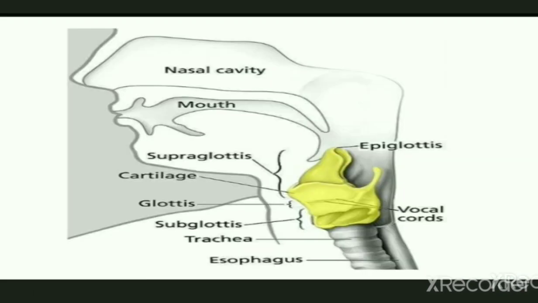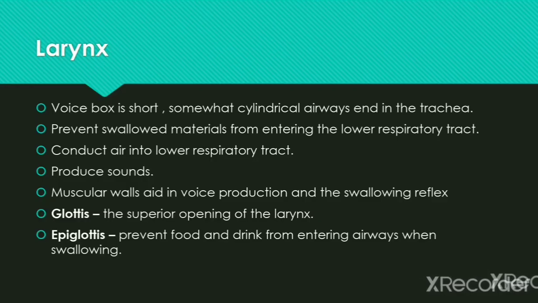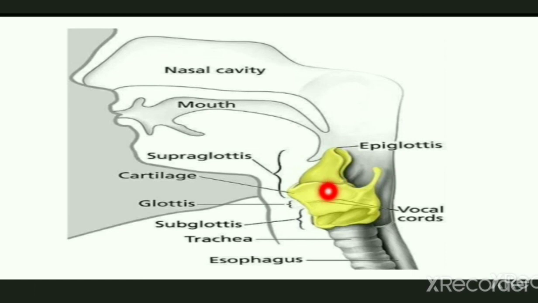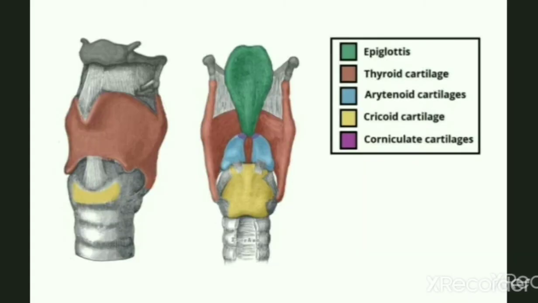So let's see the diagram. This is the diagram where we see the position of the larynx. So this is the larynx. Let's see the structure of the larynx. In this structure we see the 9 cartilages, 3 unpaired and 6 paired.